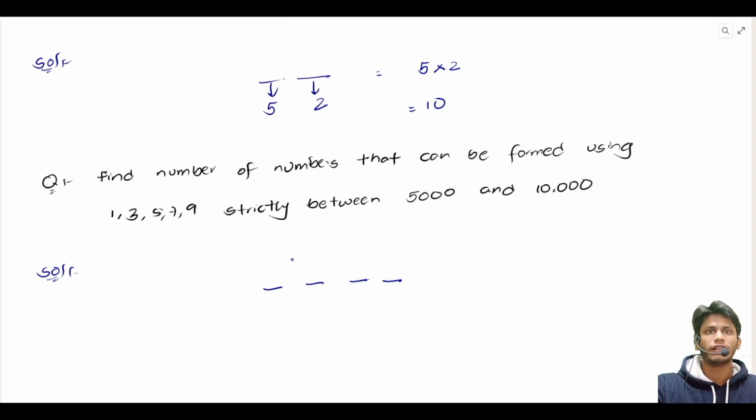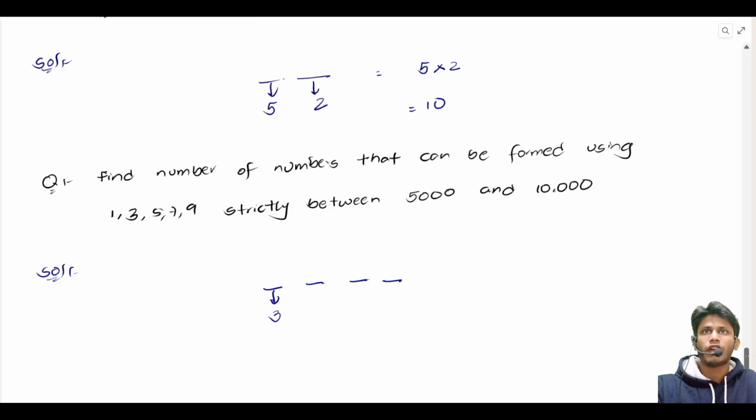So for the first position, since it has to be greater than 5,000, we can't have the first digit as 1 or 3, because that would be lying in the 1,000 or 3,000 range. So for the first position, we can choose 5, 7 or 9, so we have got 3 possibilities.